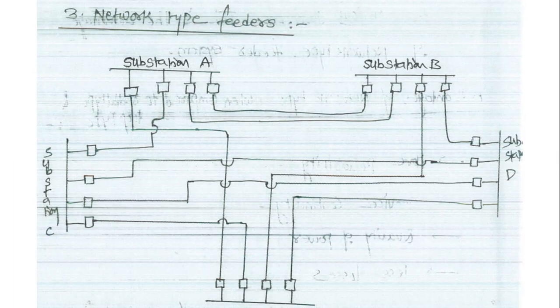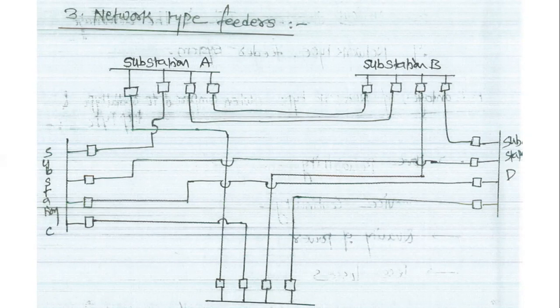The losses occurring in the primary networks are lower, but the size of the primary network is larger and the size of the conductor required is also high. Why? Because there are n number of interconnectors from one substation to another substation. Therefore, the cost of the conductor will be more, but the continuity of the supply will be obtained so much. That's why we are using the network type of feeders.